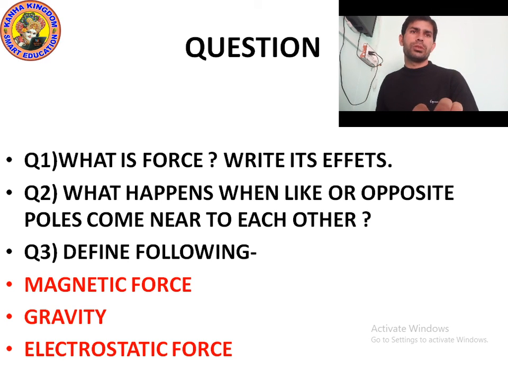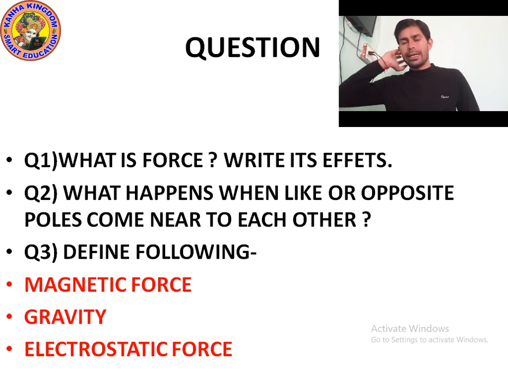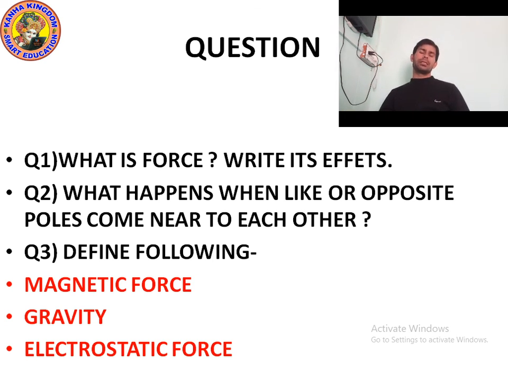Now question number two. What happens when like or unlike poles, like or opposite poles, come near to each other? When like poles of a magnet are near to each other, they will move away. Yes, they will repel each other. But when opposite poles of any magnet are near to each other, they will attract each other.